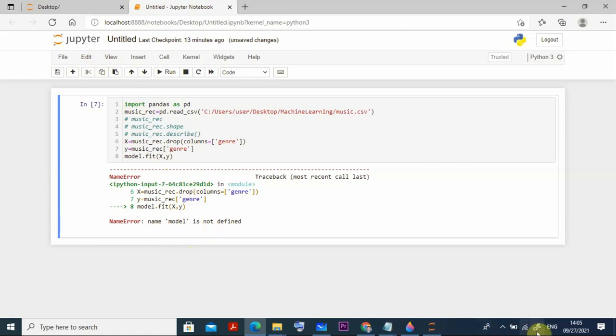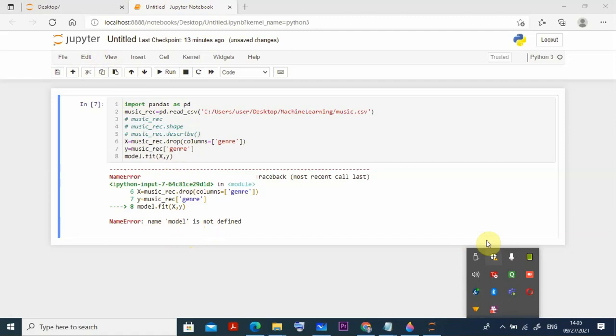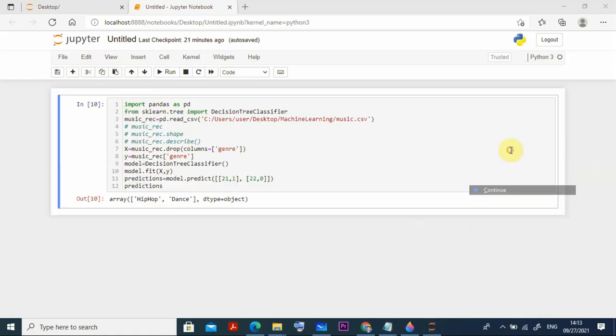So now okay, give me 1 minute time. Yeah, now you can see you are going for predicting with this model. So predictions equals model dot predict. Here I am using a man who is 21 years old, and his gender is male, because 1 is for male and 0 is for female. And another I want to predict for a 22-year-old girl, that is 0.